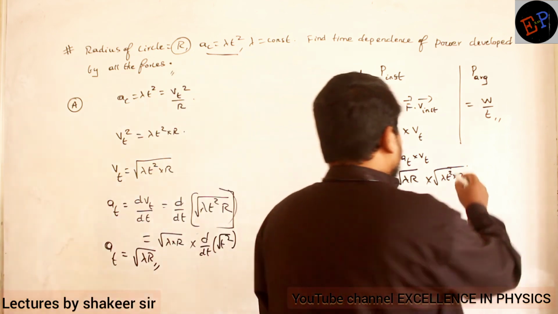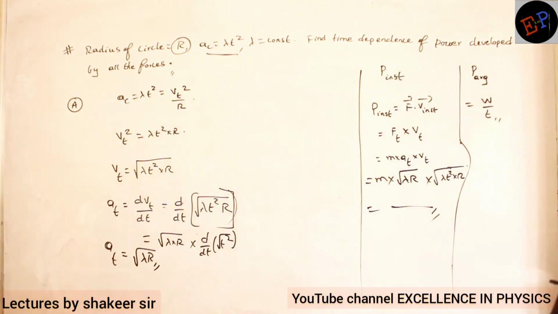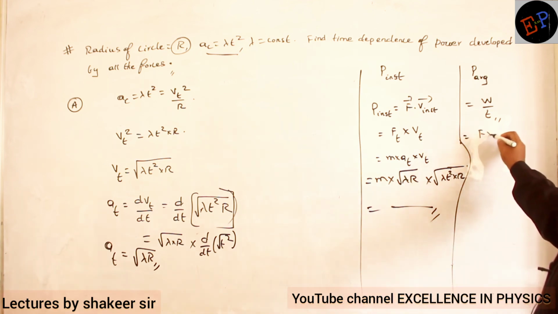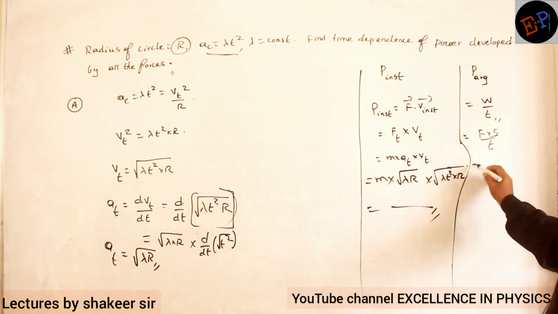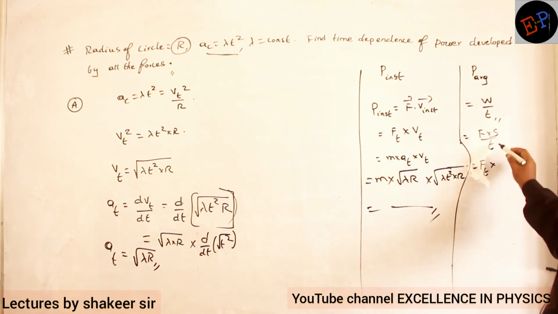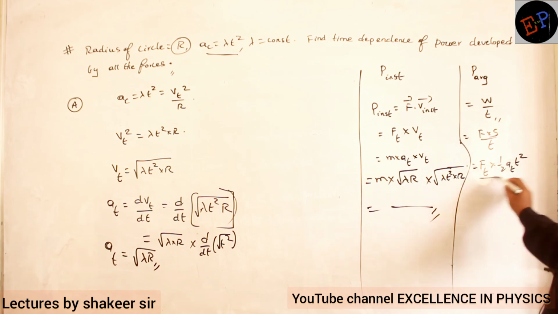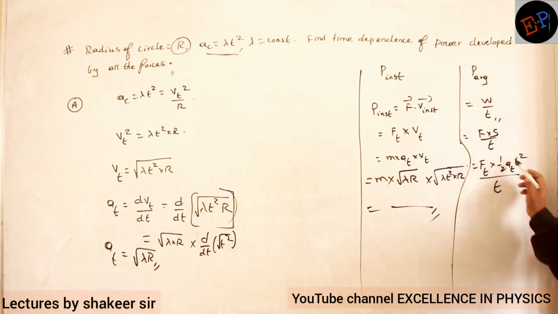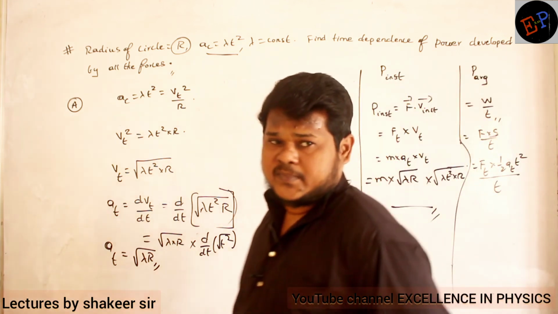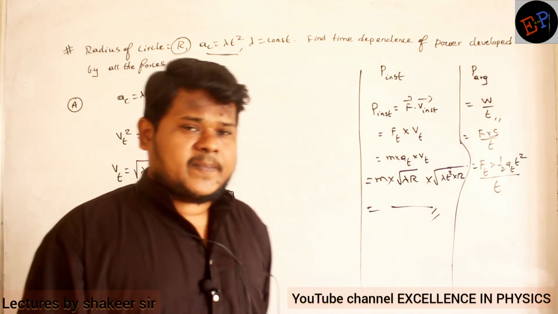Now, how can you calculate average power? Total work done by total time, no? So total work done, how can I write? Force into displacement divided by time. Clear? So tangential force multiplied by displacement can be written as half A t squared, divided by t. Can I write the displacement or distance traveled as half A t squared? Why can I write half A t squared?